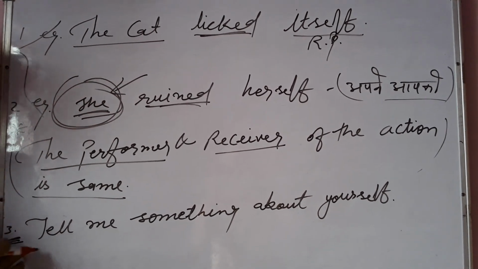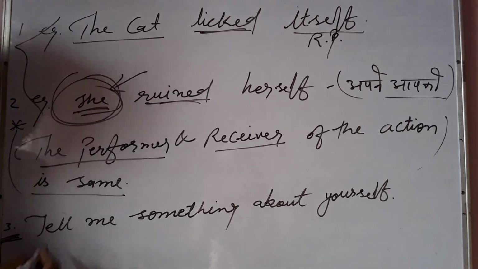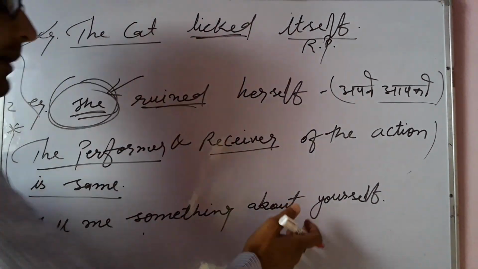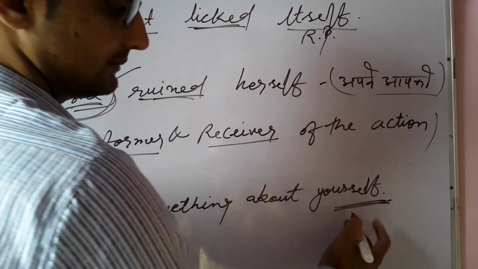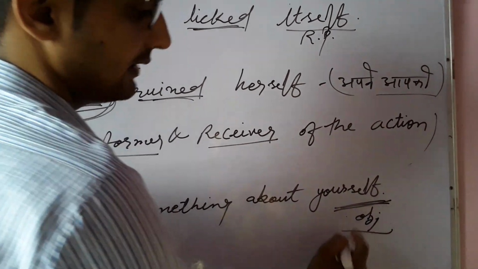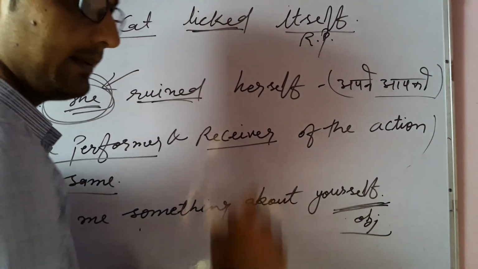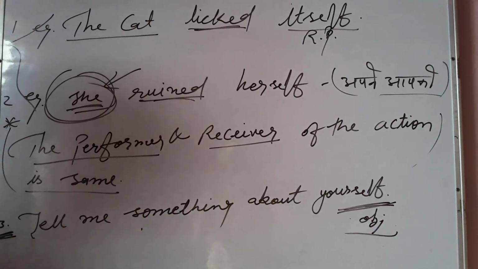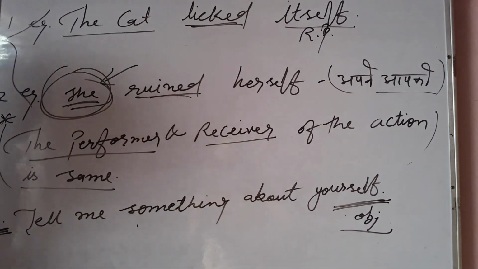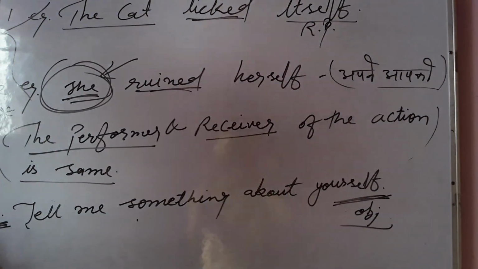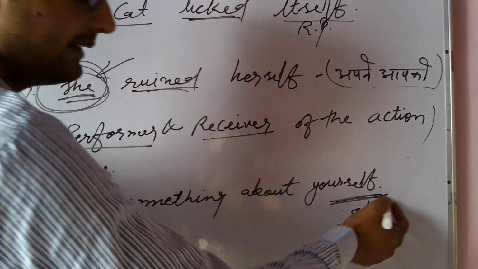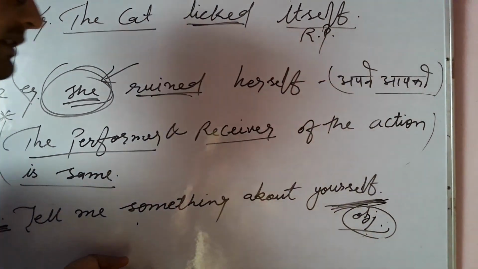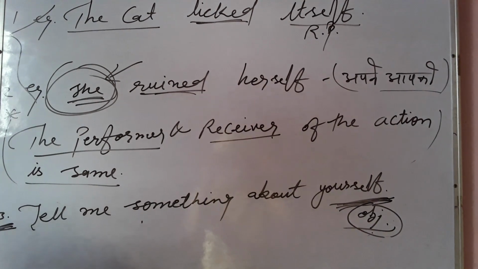Now next one, last. This is the last one. Last but not least, tell me something about yourself. It is used as an object and it is a reflexive pronoun here. Now you can say, sir, subject is not there. If we see directly, subject is not there. Tell me something about yourself. This one is the object here, and reflexive pronoun is used as an object of the verb.